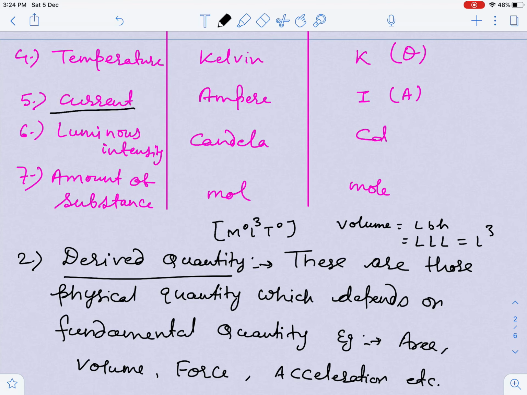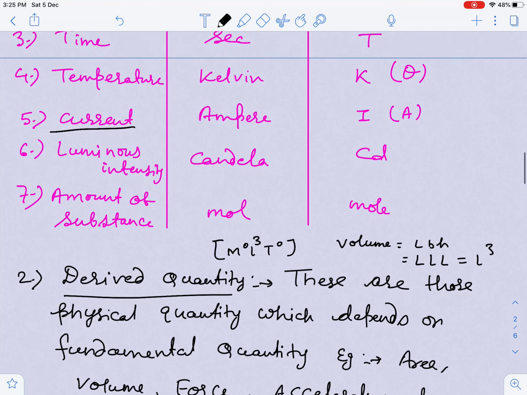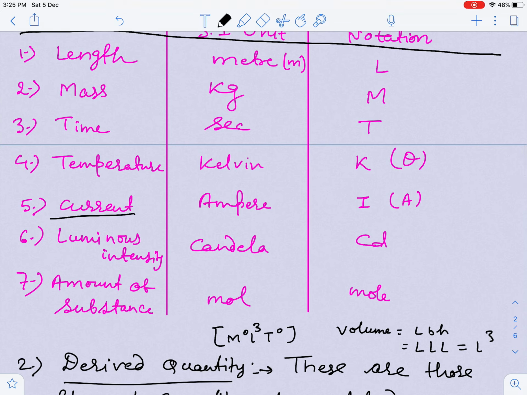There are also two supplementary quantities, plane angle and solid angle, because fundamental and derived quantities cannot define angles. That is why plane angle and solid angle are also taken into consideration. So this is the second lecture, guys. I'm just introducing the terms length, mass, time, temperature, current, luminous intensity and amount of substance. You have to keep in mind their respective units and notation, and in the next video lecture I will discuss